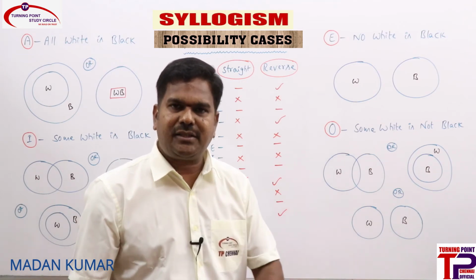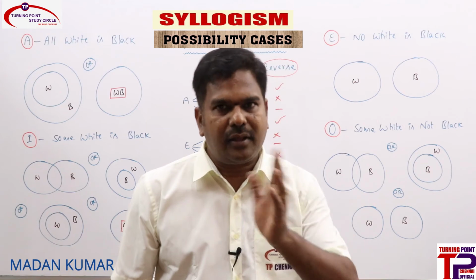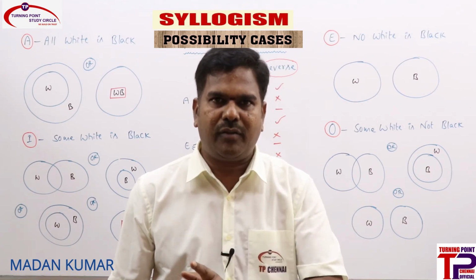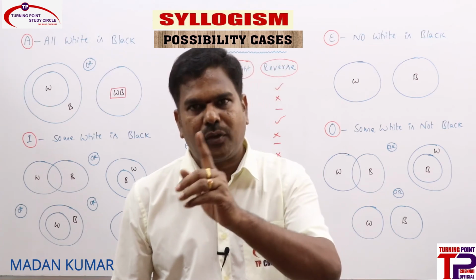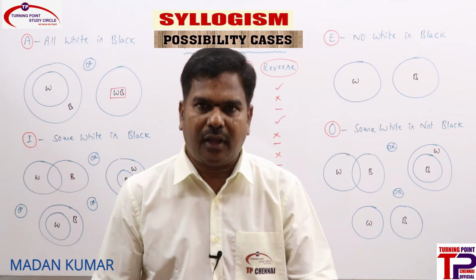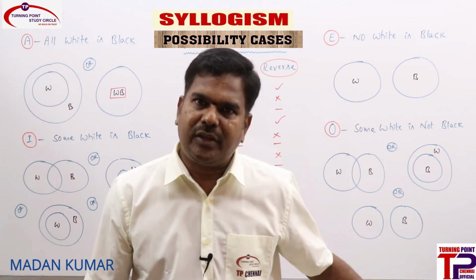That's it. For A statement, A reverse, O reverse. For I, it will be A straight, A reverse, O straight, O reverse. In A only reverse, A reverse and O reverse. For I, A straight and also A reverse, O straight and also O reverse are the possibilities. That's it. Are you getting? For E statement, there are no possibilities. Are you clear? Can we check the last one?